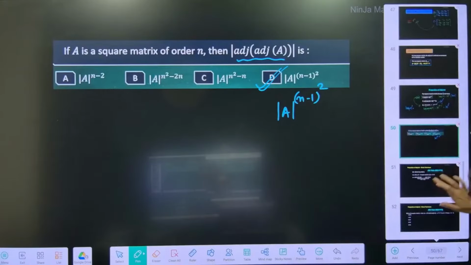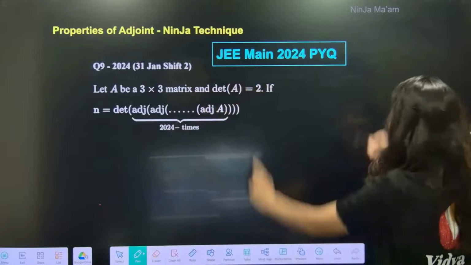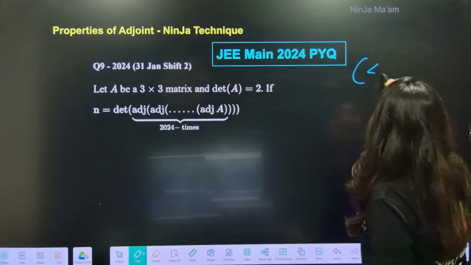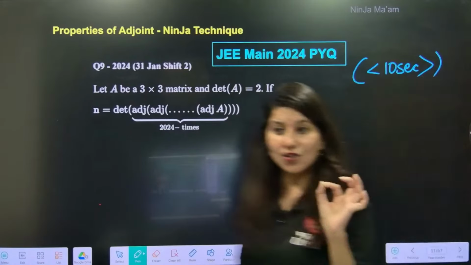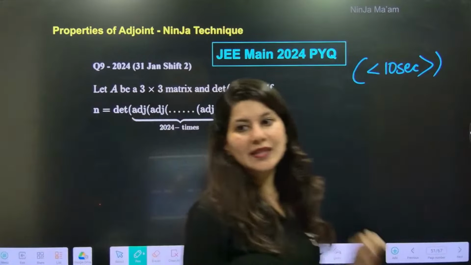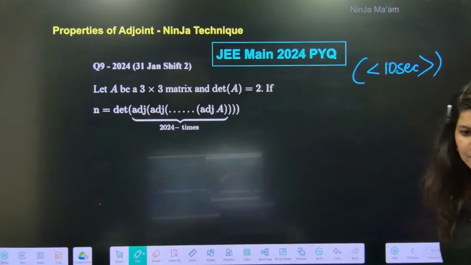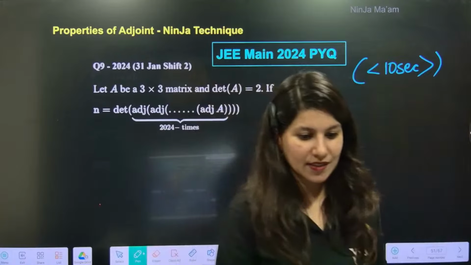So over here, I'll be giving you a JEE Main PYQ and using the ninja technique, tell me, less than 10 seconds, can this question be done or not? If you know the ninja technique correctly, the JEE Main 2024 PYQ can be done in less than 10 seconds. Quickly in the chat box.